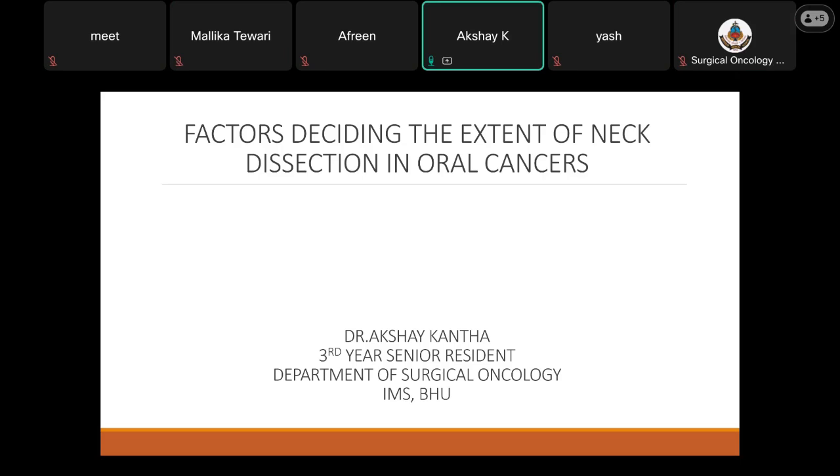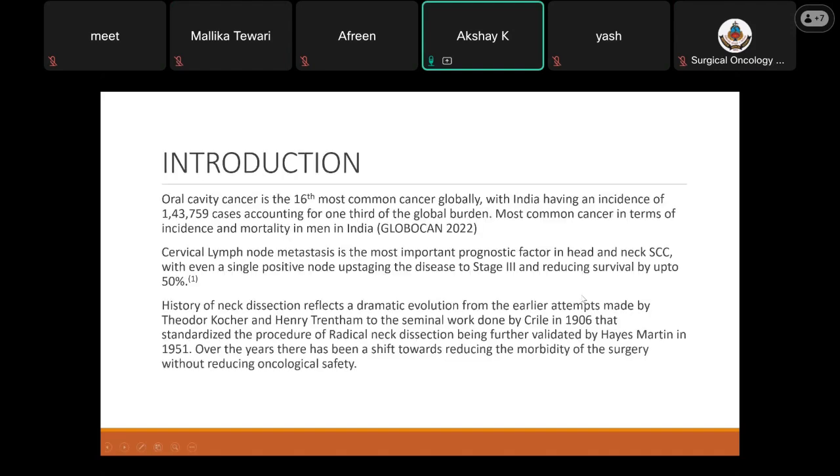Today I'll be presenting a seminar on the topic factors deciding the extent of neck dissection in oral cancers. Oral cavity cancer is the 16th most common cancer globally, with India having an incidence of 1,43,759 cases, accounting for 1/3 of the global burden. It is the most common cancer in terms of incidence and mortality in men in India, according to Globocan 2022.